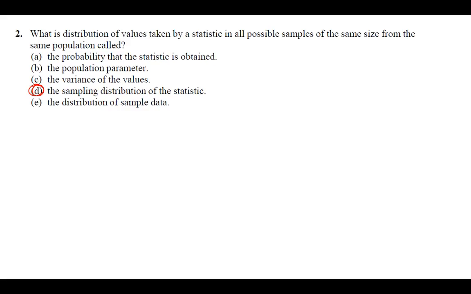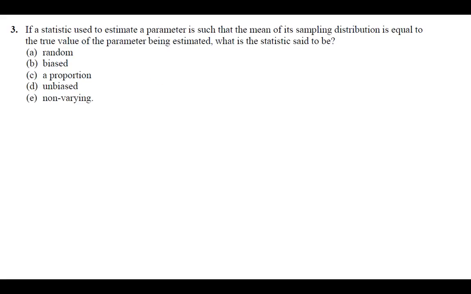Okay, number 3, if a statistic used to estimate a parameter is such that the mean of its sampling distribution is equal to the true value of the parameter being estimated, what is the statistic said to be? It's what we want it to be. It's unbiased. And again, it's just kind of the definition. We just keep saying we want an unbiased estimator. In order to do our sampling distribution, we want the statistic to be an unbiased estimator.